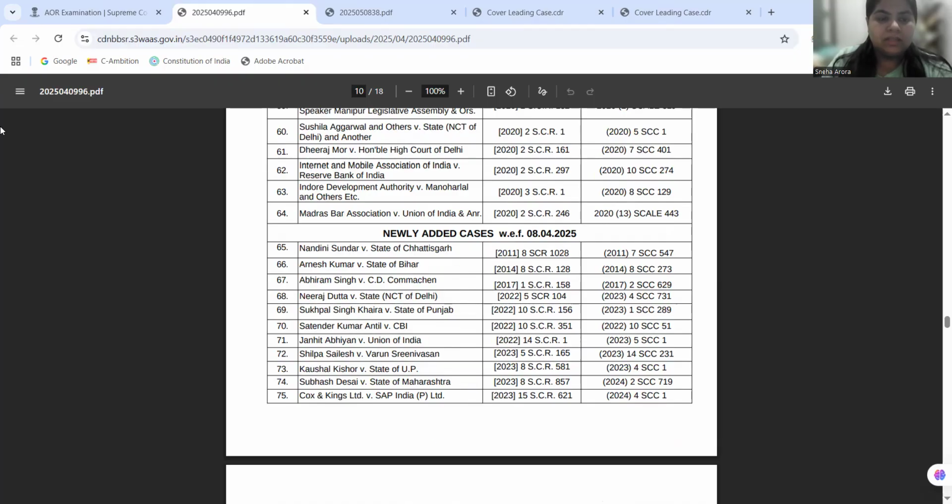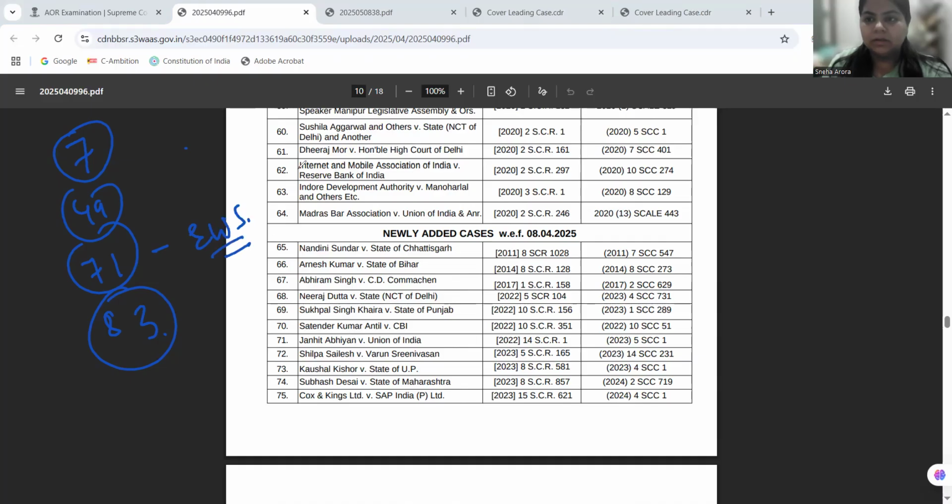Now, all the four cases in the list of AOR leading cases are numbered at 7, 49, 71, and 83. All these judgments are dealing with the reservation policy. Janhit Abhiyan, that is numbered at 71, is dealing with EWS reservation that came by the 103rd Amendment Act in 2019.